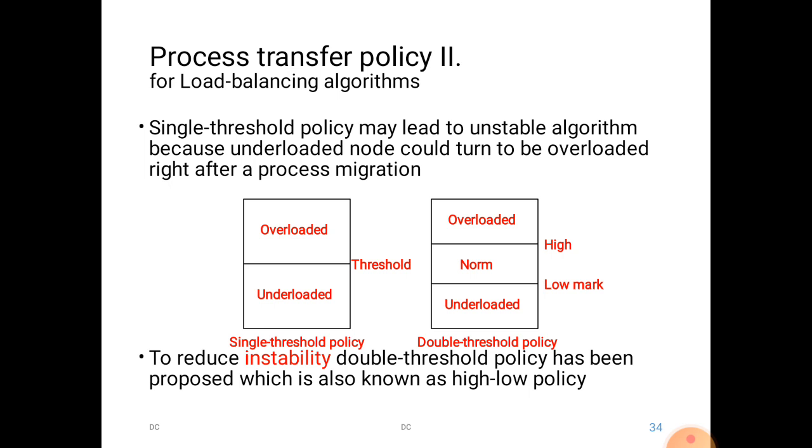Below the low mark, it is underloaded. Above the low mark and below the high mark, we call it normal. The system will still function well below the high mark. When it goes above the high mark, we call it overloaded. In this case the system may not function so well and needs some other node to transfer the remaining processes. So the double threshold policy is preferred.